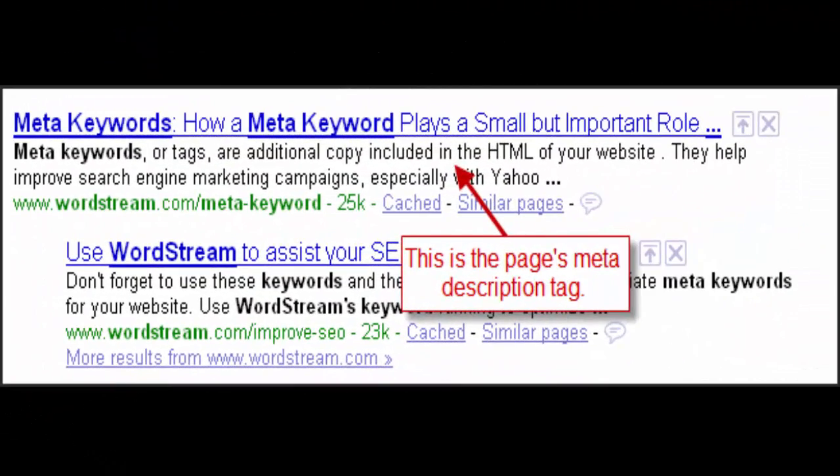Now we talk about meta tags. The owner of the website wants the world to see their pages. One way they can do this is to use meta tags. Meta tags are like keywords. They are single words that describe a web page. Web developers add meta tags to the pages they create. People who read the web page cannot see the meta tags, but search engines can see them. If any keyword in your search question matches the meta tags on a web page, the search engine shows that page near the top of the result list.